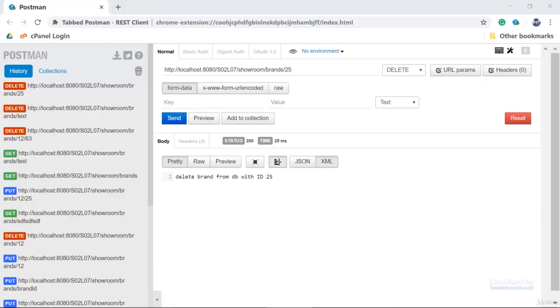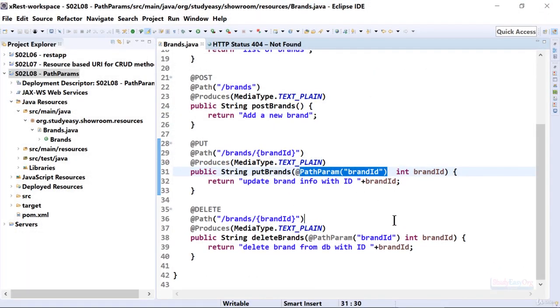Let me show you. Inside this pair of braces we are receiving the value, which is the brand ID. Now we are associating this value to an int variable. Ideally, whenever we read information from the URL, it is always in string format. But our Jersey implementation is converting the string to an int value because the type of the variable is int.